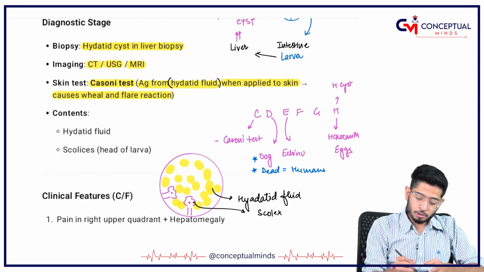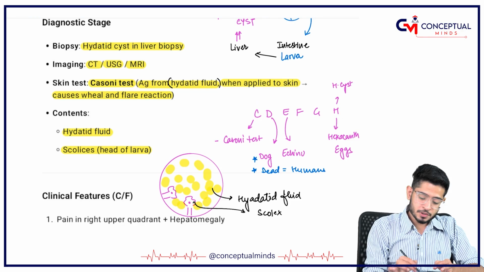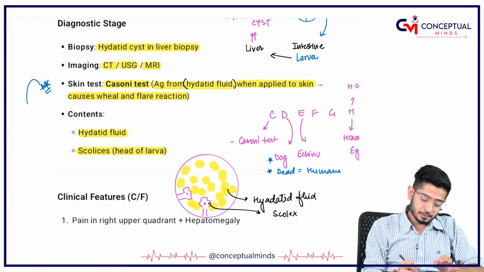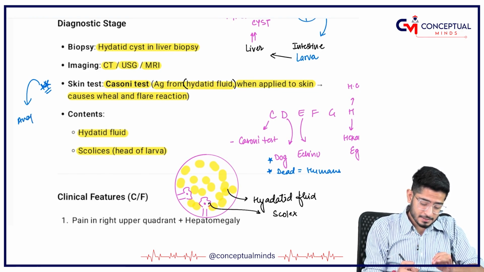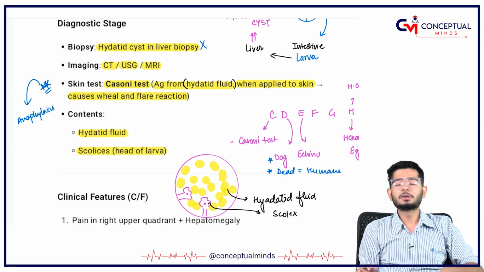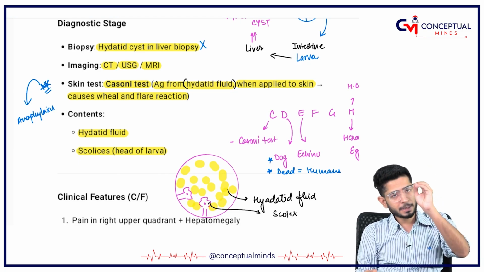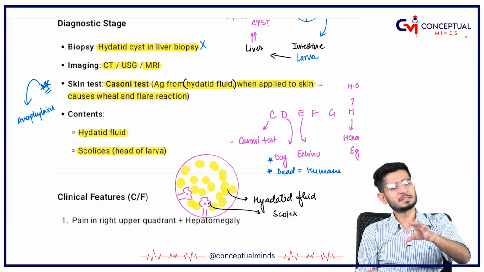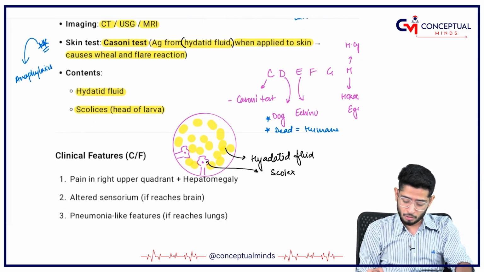Okay. So, coming on to the content, I have already told you this is the scolex, the head of the larva, and the hydatid fluid which is there. Now, since you are aware that the hydatid fluid has the antigen and is very risky, it can cause anaphylaxis. That's why procedures like biopsy are not done nowadays. Biopsies are not done because it may puncture the hydatid cyst, and once the cyst is punctured, it may cause anaphylaxis. That's why we are not doing it.